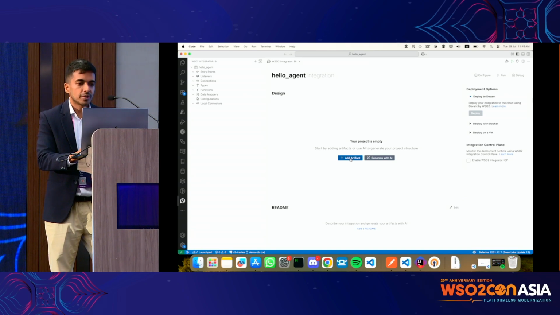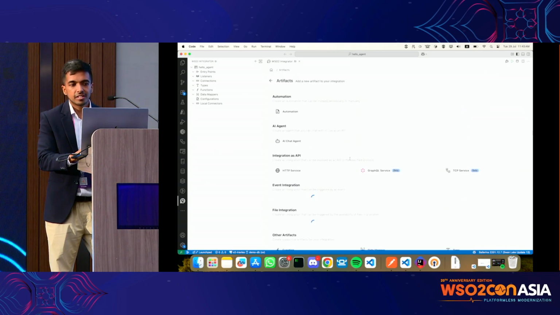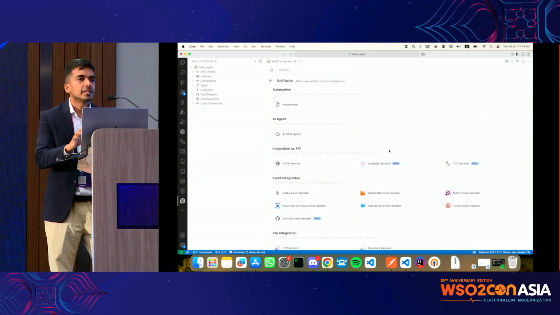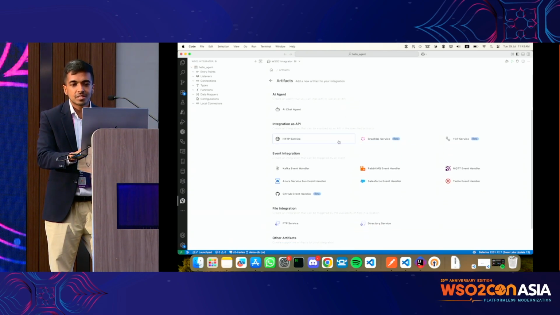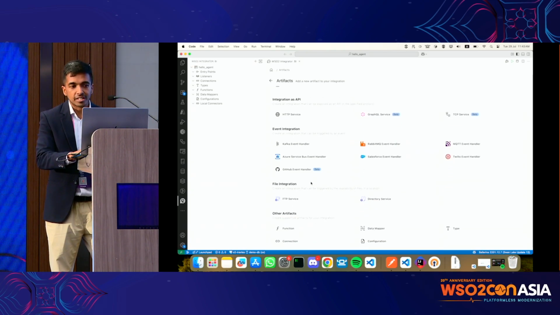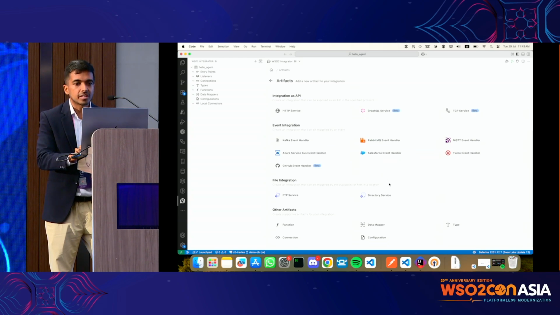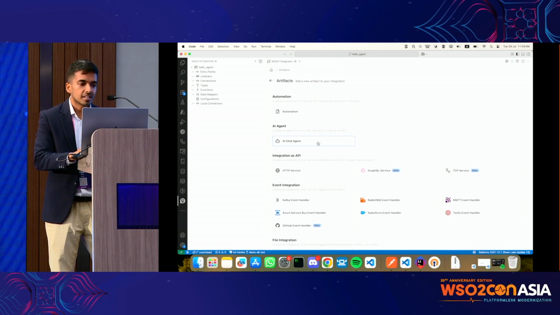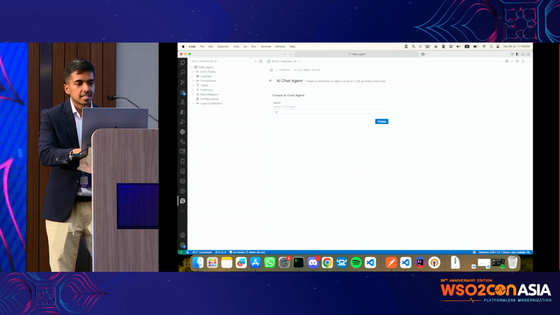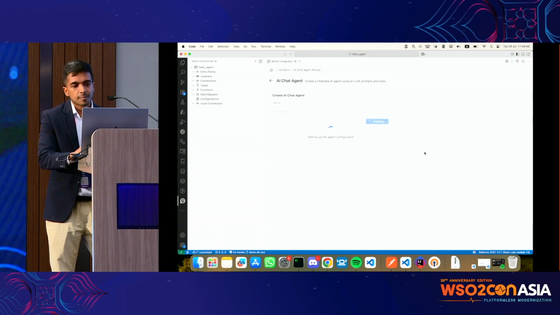So all you have to do is go to add artifact, right? Just like in any other integration tool, you will see you can create automations, HTTP services, file integrations, event integrations, everything. But what I'm interested in here is none of those things, it's this AI agent part, right? So if I click that, I have to give it a name. I'll just call it greeting agent.